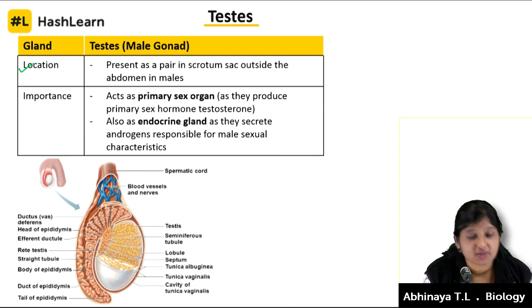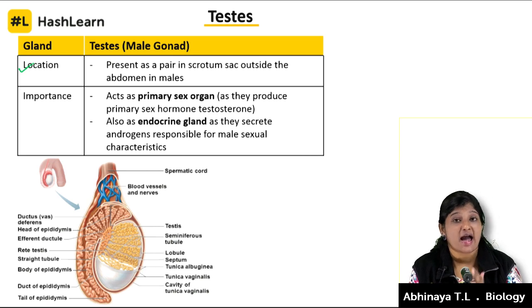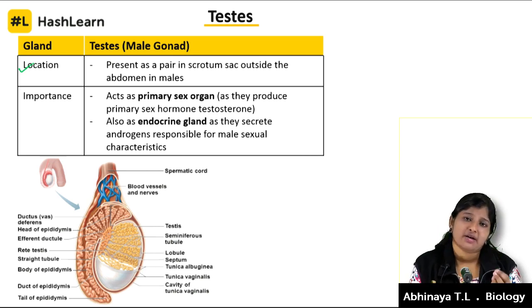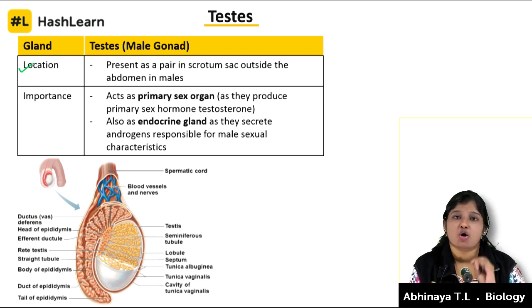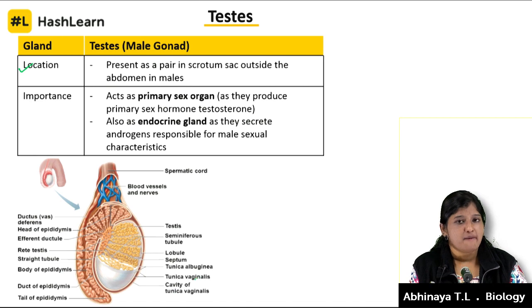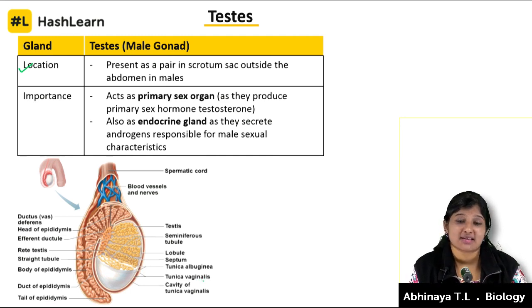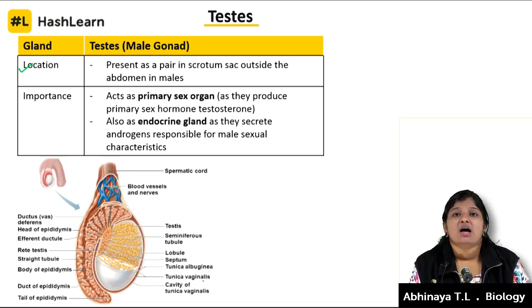Importance of testis: testis works as a primary sex organ and also as an endocrine gland. Ovaries also do the same thing. Ovaries work as the primary female sex organ and also as an endocrine gland. We know they are called endocrine glands, the testis and the ovaries. Why are they called the primary male sex organ and the primary female sex organ, which is the ovary? Because when the infant is born, these are the structures which help us differentiate the sexes.